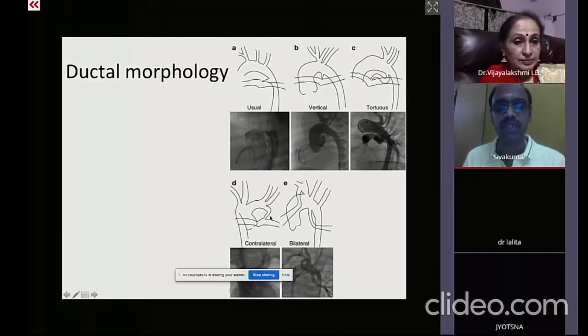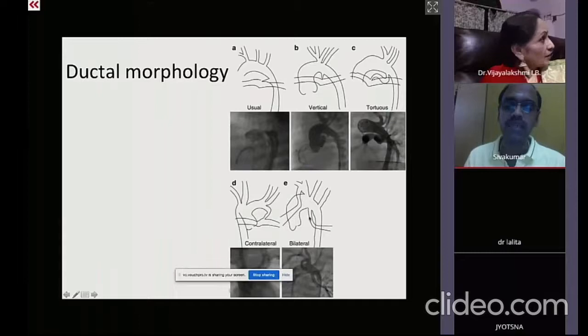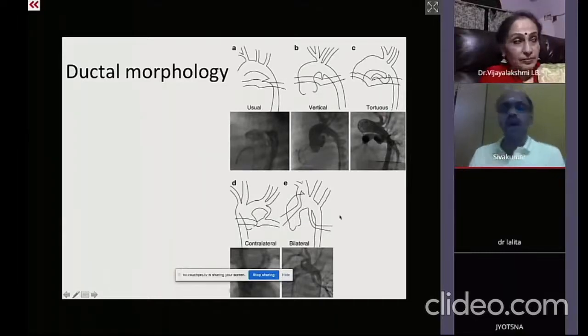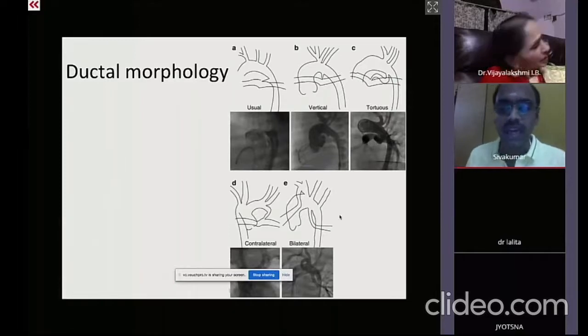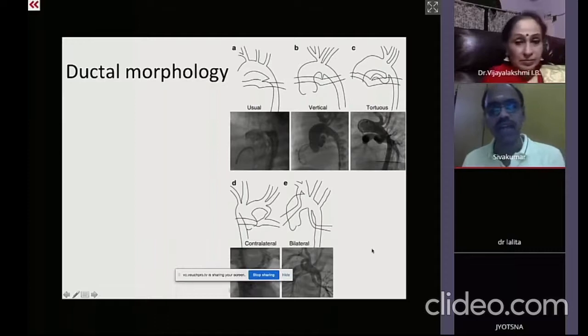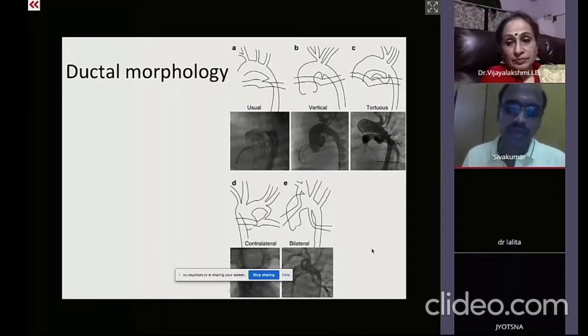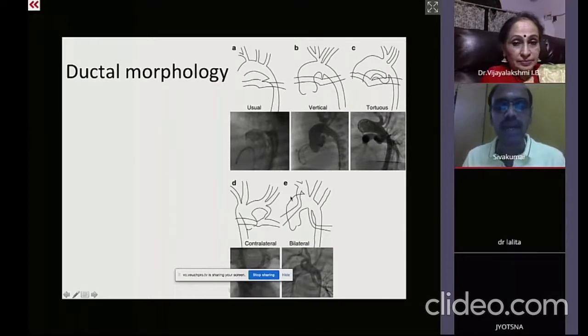That means it is the right aortic arch with a left-sided PDA or a left aortic arch with a right-sided PDA. Extremely rarely, you can have bilateral ductus with non-confluent pulmonary artery. So we need to identify them. Fortunately, a lot of us are able to identify these details on echocardiography itself, so it's not a common procedure for a newborn to go for advanced CT imaging prior to ductal stenting.